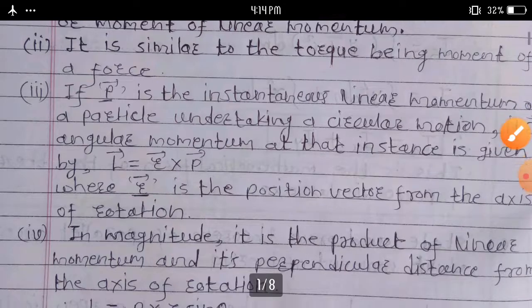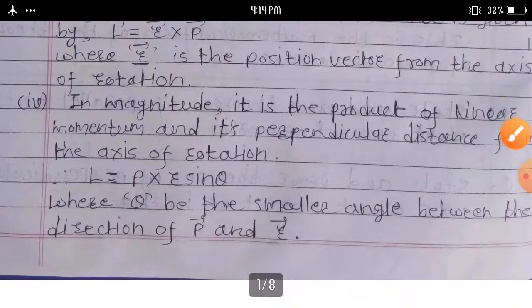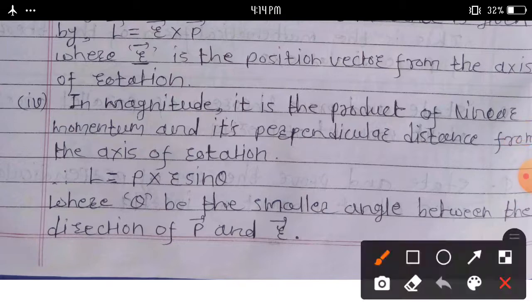In magnitude, it is the product of linear momentum and its perpendicular distance from the axis of rotation. According to the definition, in mathematical form L is equal to P R sin theta, where theta is the smaller angle between the direction of P bar and R bar.